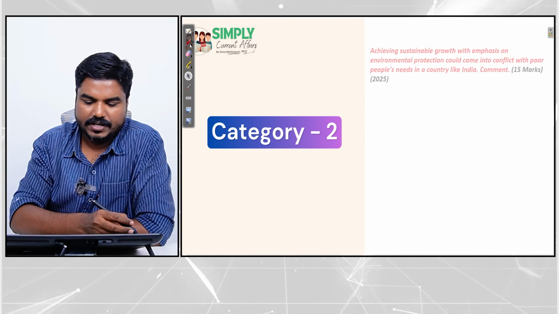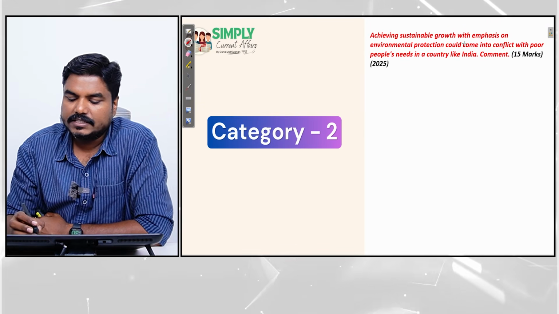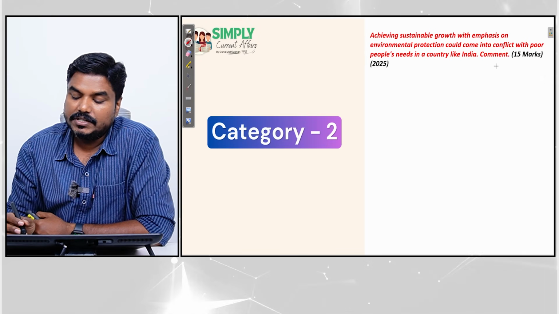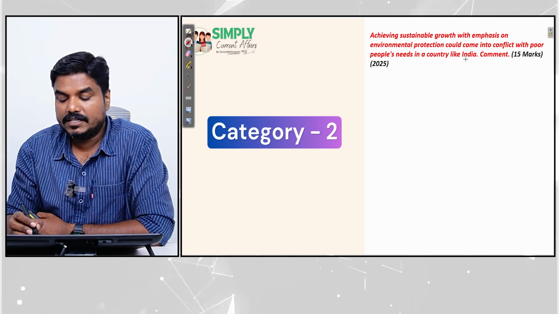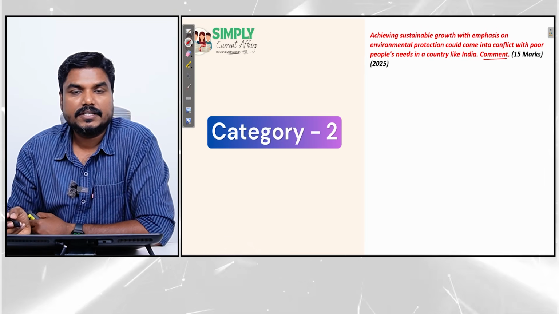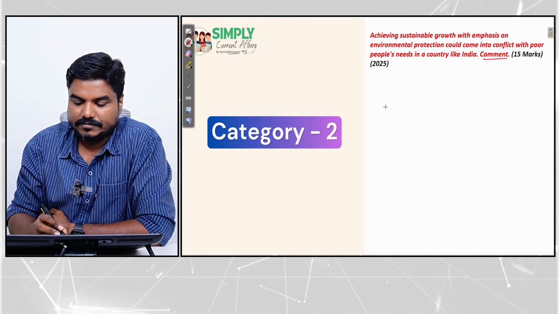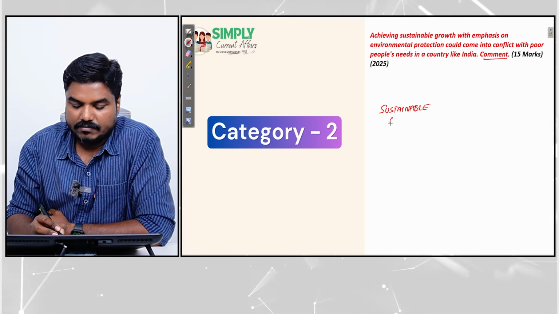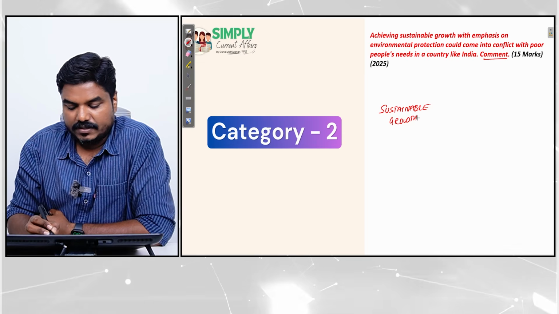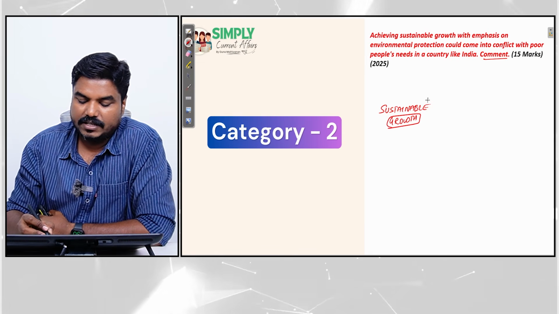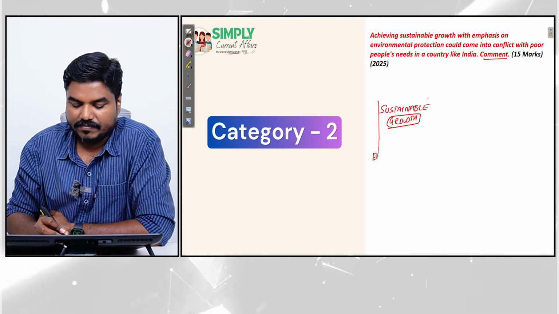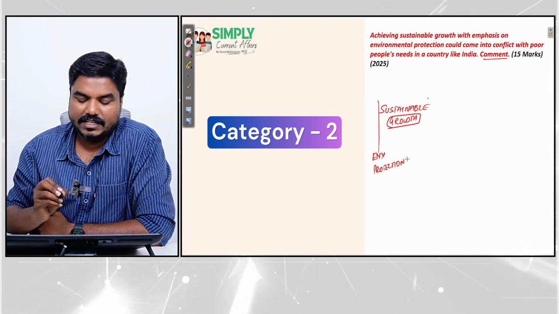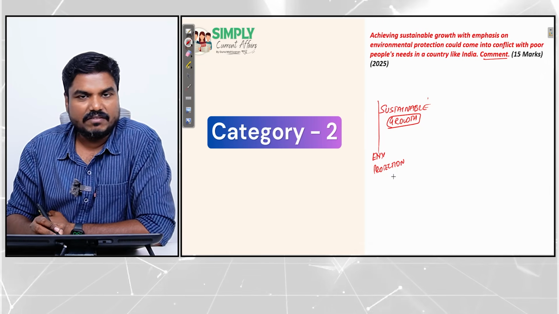Another question for your reference. Achieving sustainable growth with emphasis on environmental protection could come into conflict with poor people's need in a country like India. Comment. So, two things are there. One is sustainable growth. See, when growth has to be sustainable, that will come with environmental protection. Without protecting the environment, you cannot go for sustainable growth. So, sustainable growth comes with environmental protection.